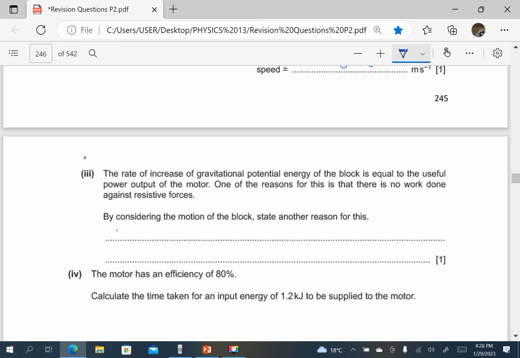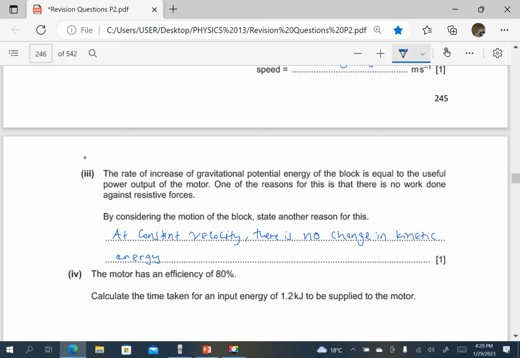So we simply say at constant speed, at a constant velocity, there is no change in kinetic energy.